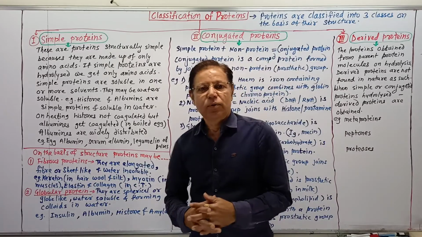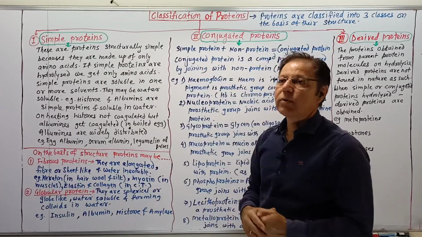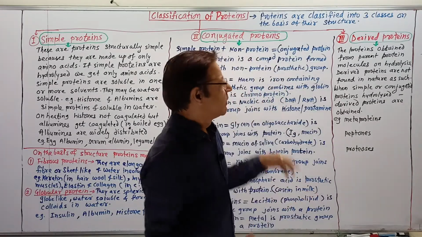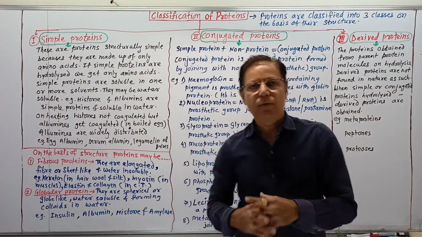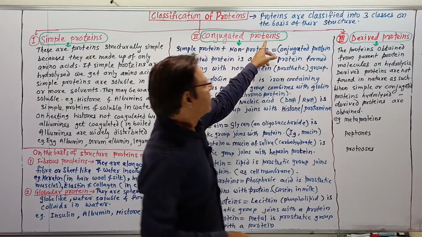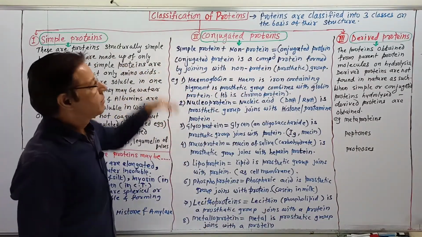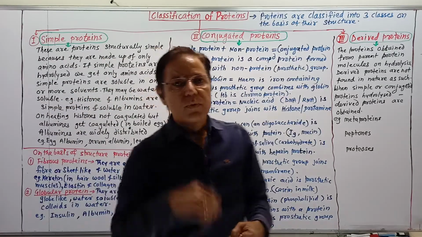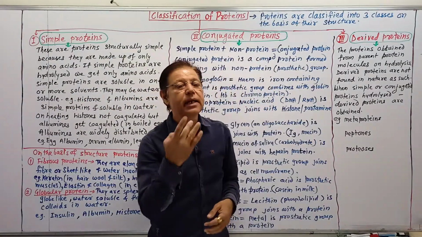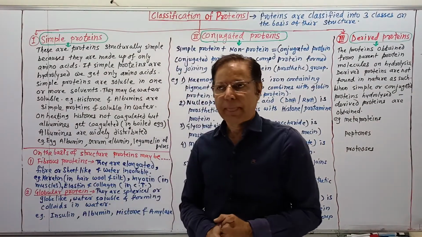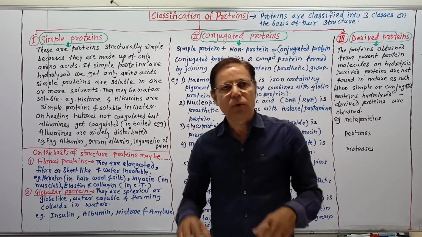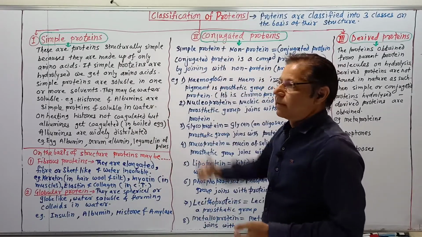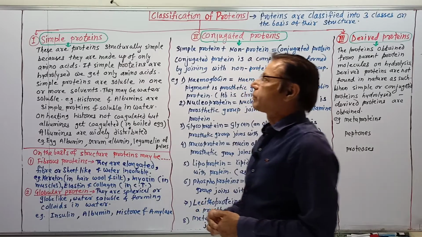Friends, today we will study the classification of proteins. There are three main classes of proteins based upon their structure. On the basis of structure, they are divided into simple proteins, conjugated proteins and derived proteins. In the previous lecture, we learned about the different aspects of proteins, but now about their classification.